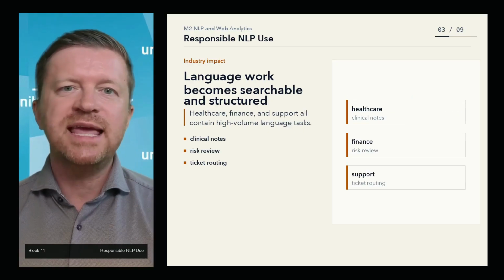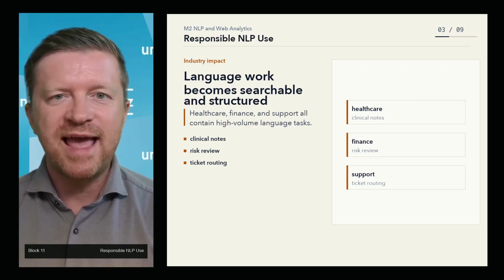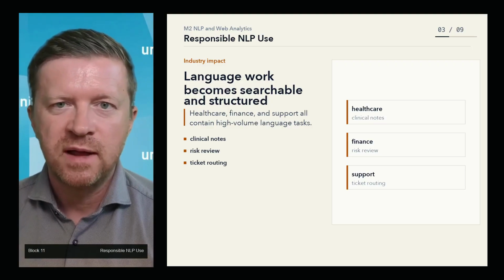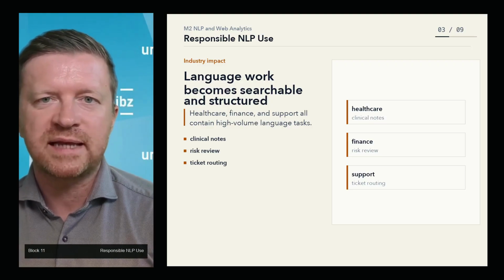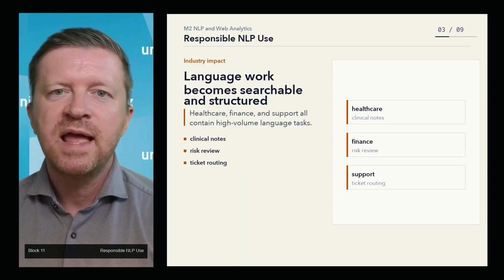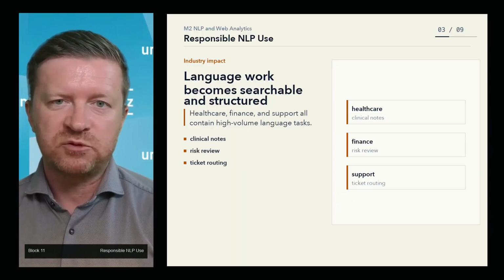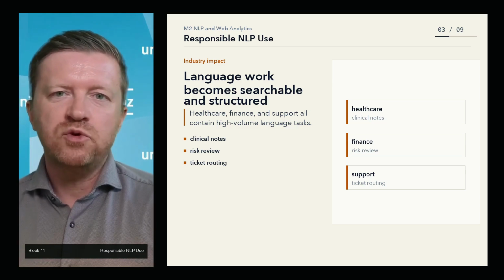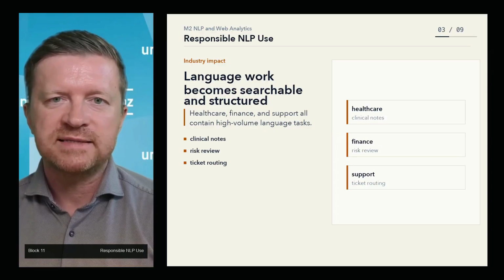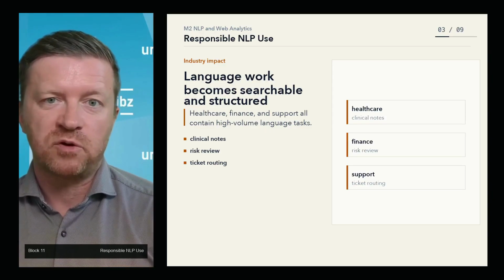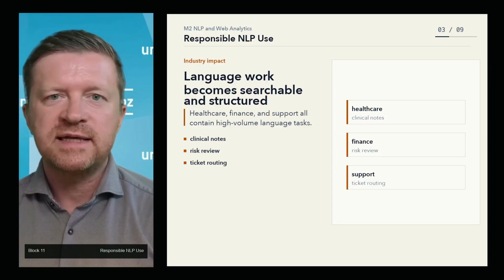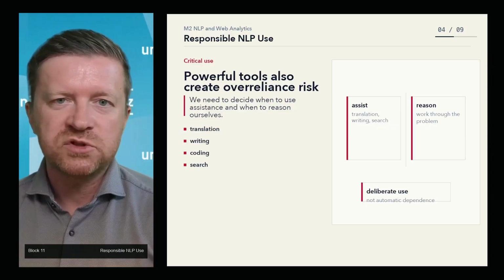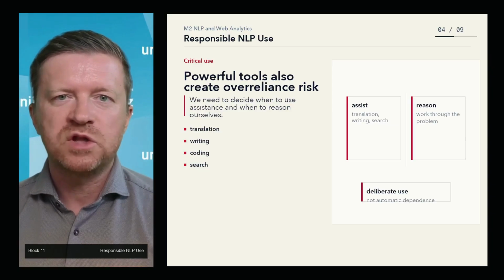We also discussed industry impact. In healthcare, NLP can help organize clinical notes and research literature. In finance, it can support risk analysis, fraud detection, sentiment tracking, and regulatory review. In customer support, it can classify requests, route tickets, retrieve answers, and automate parts of the response process. Across these examples, the common theme is that language-based work becomes more searchable, structured, and automatable.